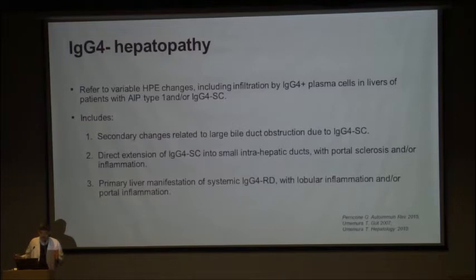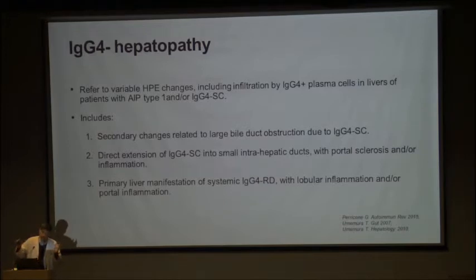So this is a generic term, and IgG4 hepatopathy includes secondary changes in the liver related to large bile duct obstruction because of the sclerosing cholangitis or autoimmune pancreatitis. So obstructive changes with secondary changes seen in the liver. Second point we have discussed, a direct extension of the sclerosing cholangitis changes up into the small bile ducts. And third, you can have primary liver manifestation as a systemic manifestation of IgG4 related disease with lobular inflammation or portal inflammation. So when we talk of IgG4 hepatopathy, it's a generic term.